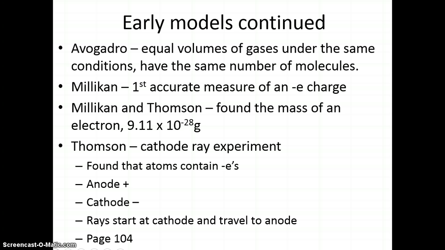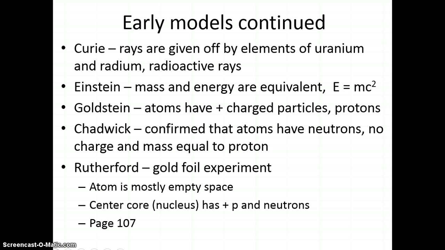And when you're talking about a cathode ray, there's the anode end, which is positive, and the cathode end, which is negative. And the ray starts at the cathode end and travels to the anode end.